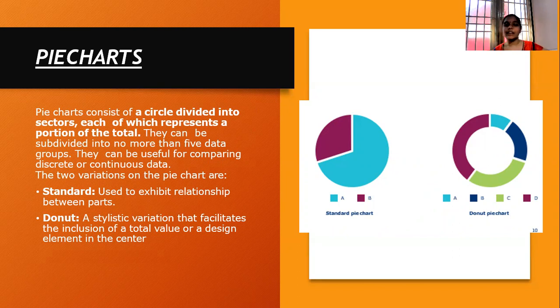It is a stylistic variation which facilitates the inclusion of a total value or a design in the center. And these are the two variations of the pie charts. One is the standard pie chart, which will be used regularly. This one is a donut pie chart.